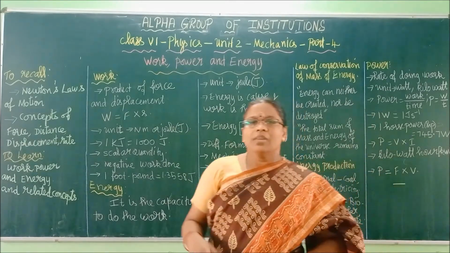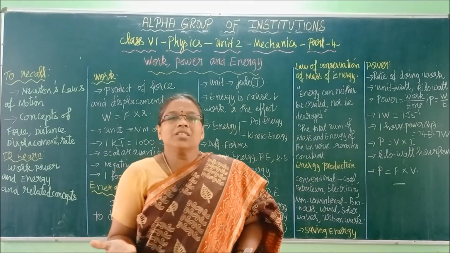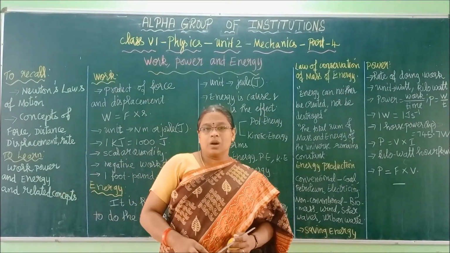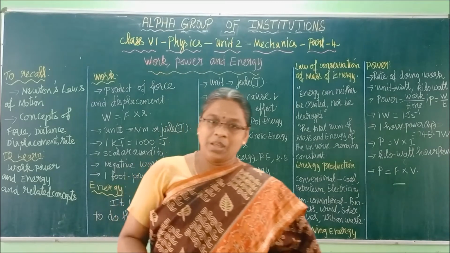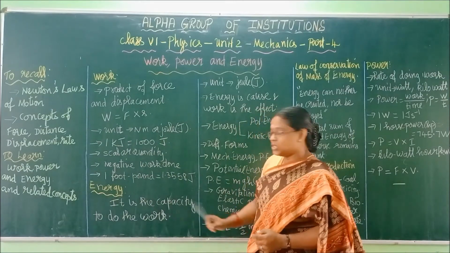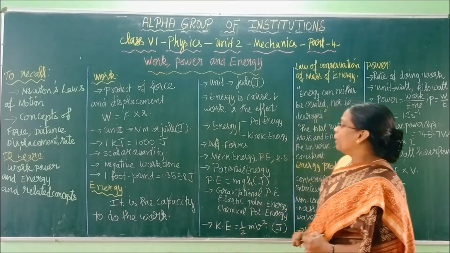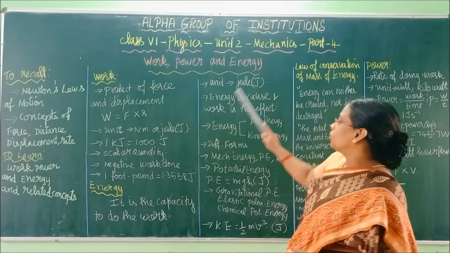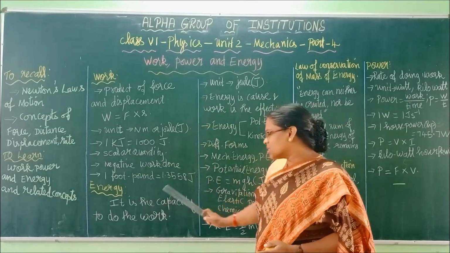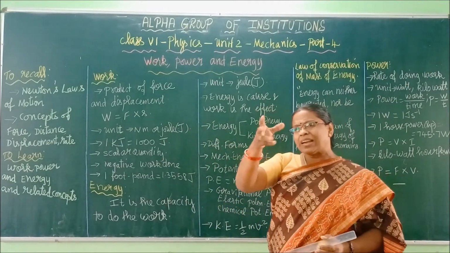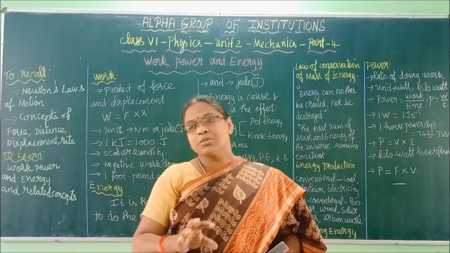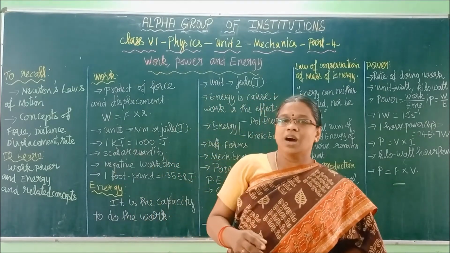What is energy? When you are doing any work, if you don't have energy, what happens? Something has to be there inside that will be spent to do the work. That capacity to do the work, every object will have some ability to do work. That ability is called energy. It is the capacity of a body to do work. So energy's unit is also joule. Both work and energy have joule as the unit, so both will be considered similar quantities. So sometimes work will be replaced by energy and energy will be replaced by work.